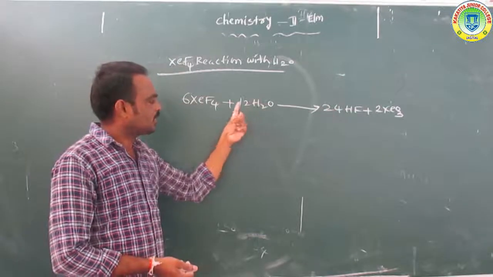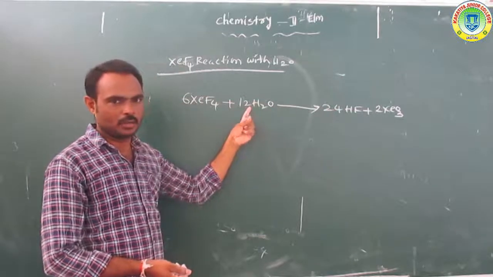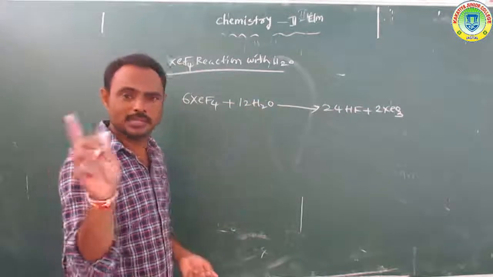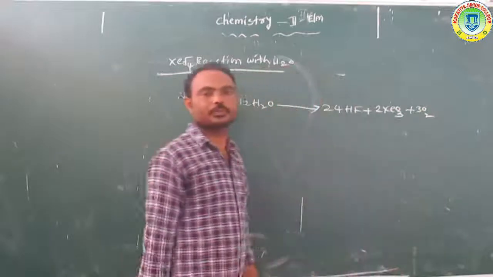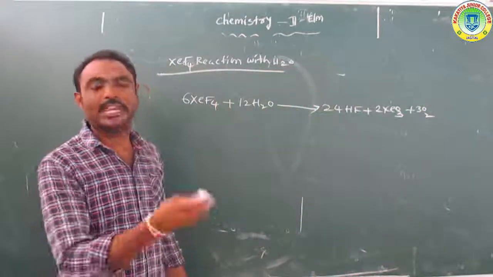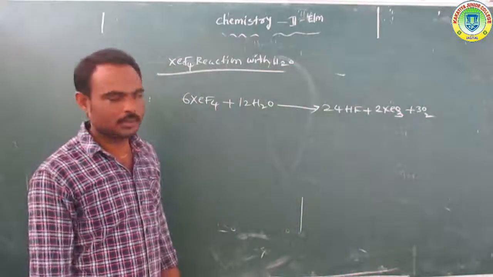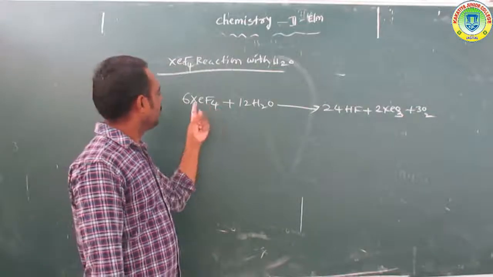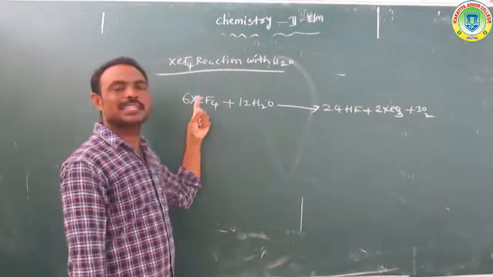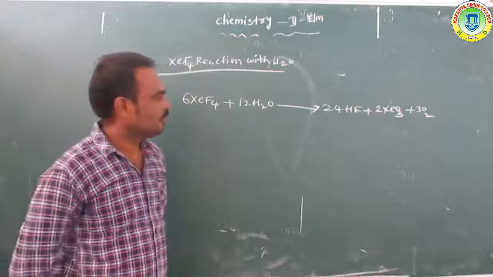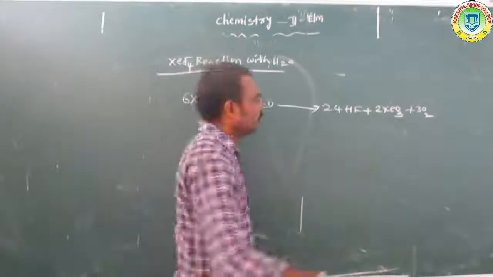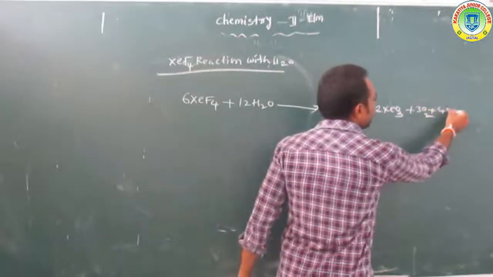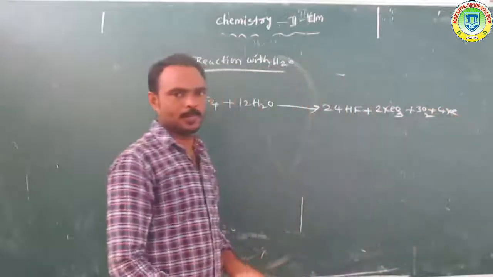How many oxygen atoms are there? 12 oxygens, remaining 6, so we write 3O2. Total 6 xenon atoms, we have only 2, remaining 4, so plus 4Xe.